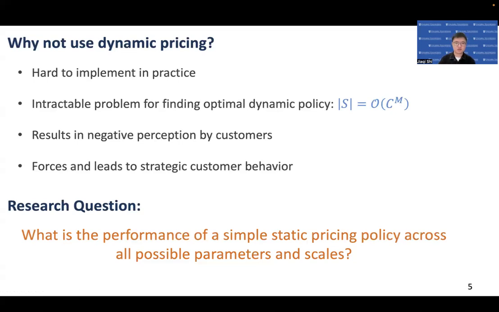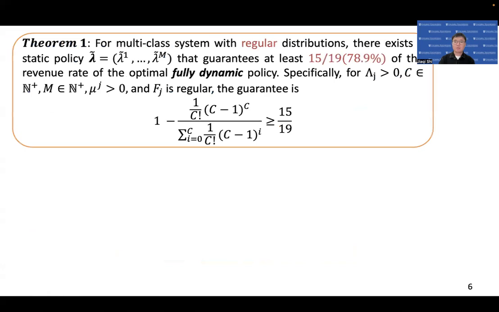The research question of this paper is, what's the performance of a simple static pricing policy across all possible parameters and scales? Now let me show you our main results. We prove that for multi-class systems with regular distributions, static pricing can guarantee at least 15 over 19 of the revenue of the optimal fully dynamic pricing policy.